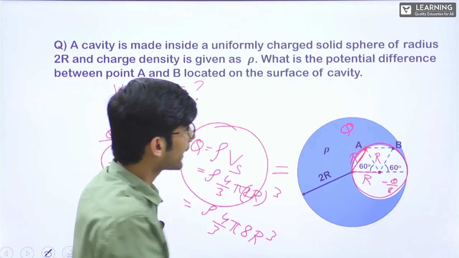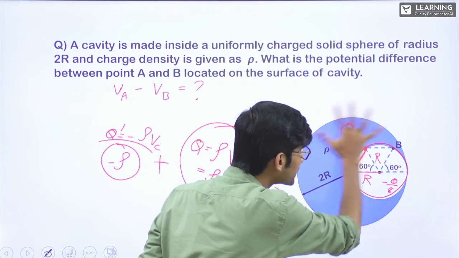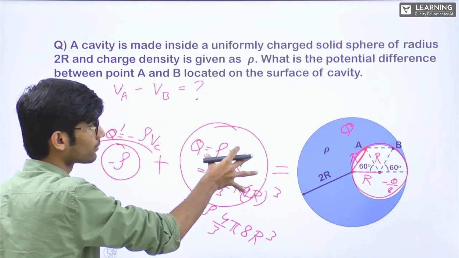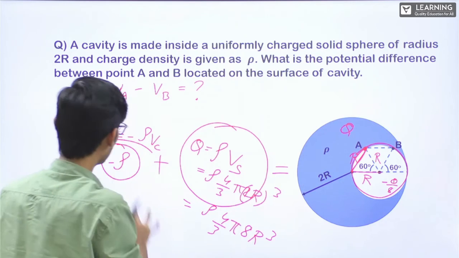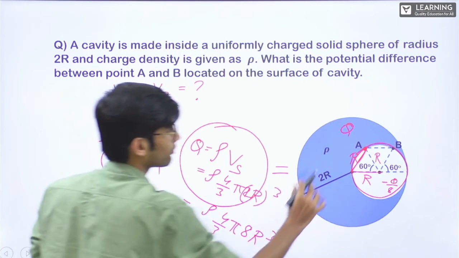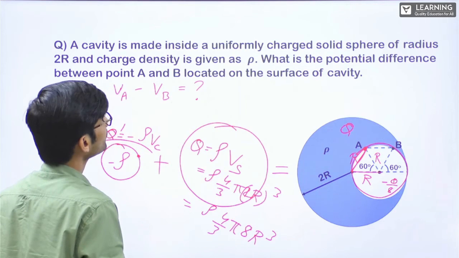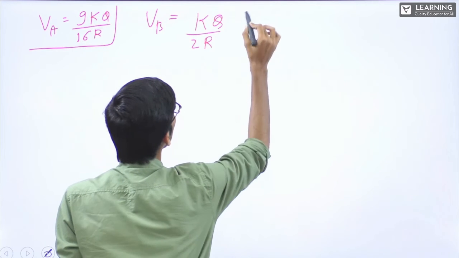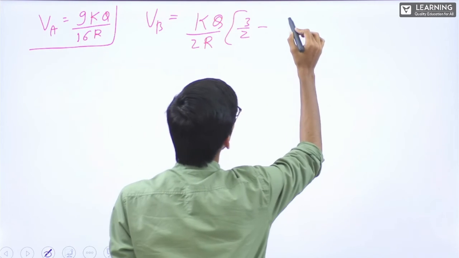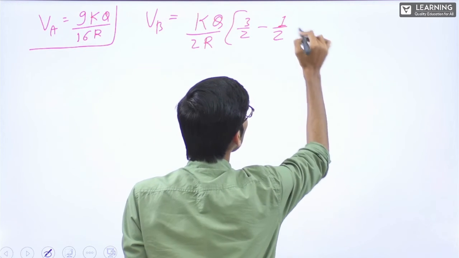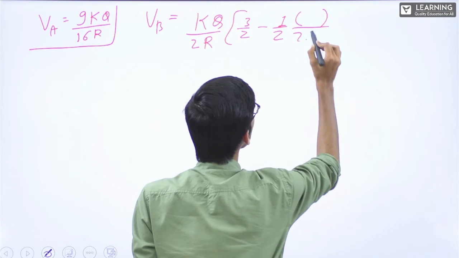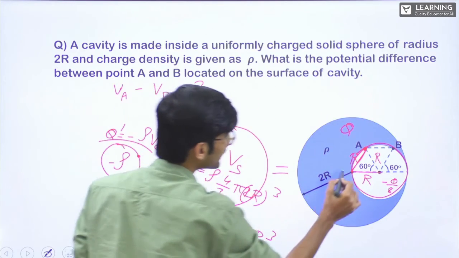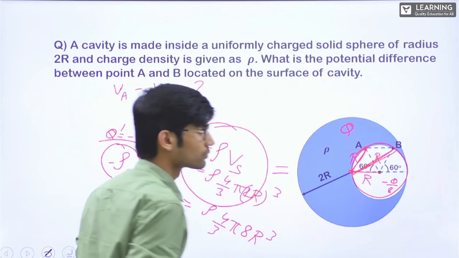Again for VB, at this point we will be finding potential due to this complete charge which is distributed in this volume, that plus Q due to this sphere at a point here somewhere, due to this sphere at a point at the surface. For this sphere, this point is at the surface, right? Now VB is equal to again kQ by 2r, 3 by 2 minus half. Here what will be the distance which will come here? Here it will come as 2r whole square, right? What distance will come here? From the center, this distance till B, what will be the distance?